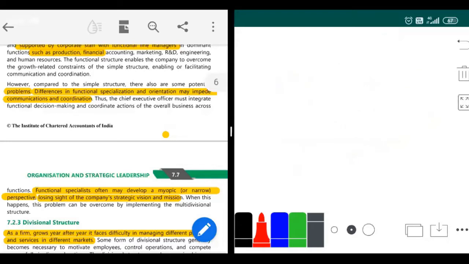Okay. Are the functional and simple structures clear? Can we move to divisional and multi-divisional?